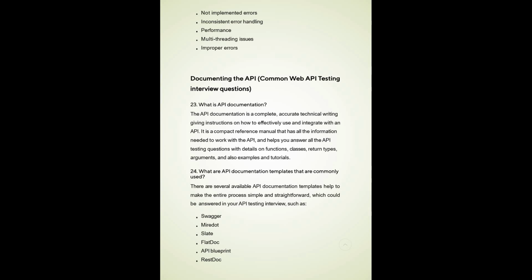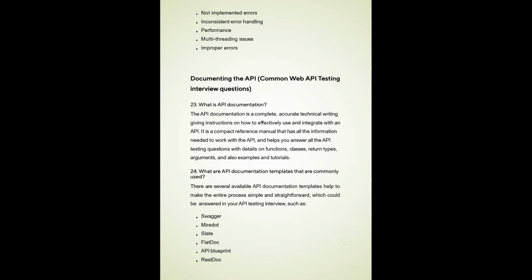So, documenting the API. Here we have the common web API testing interview questions. So what is API documentation? We have already talked much about API documentation. API documentation is complete, accurate, technical writing giving instructions on how to effectively use and integrate with an API. It is a compact reference manual that has all the information needed to work with the APIs and helps you answer all the API testing questions, with details on functions, classes, return types, arguments, and also examples and tutorials.